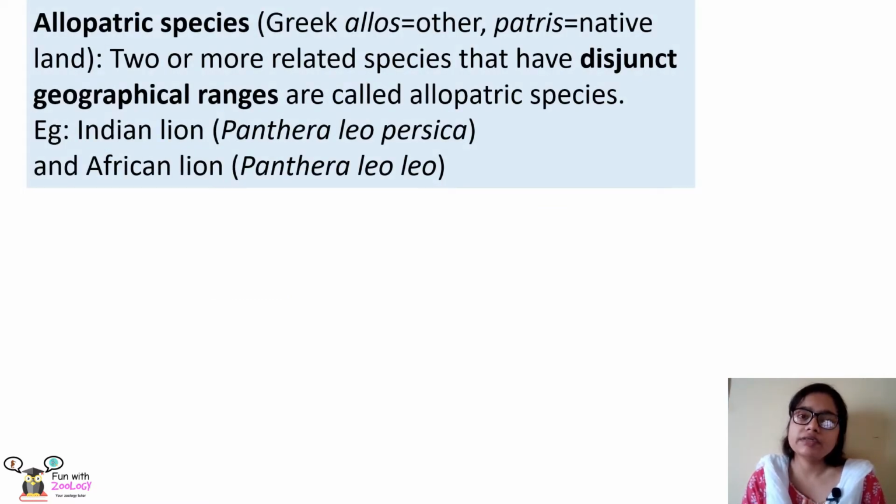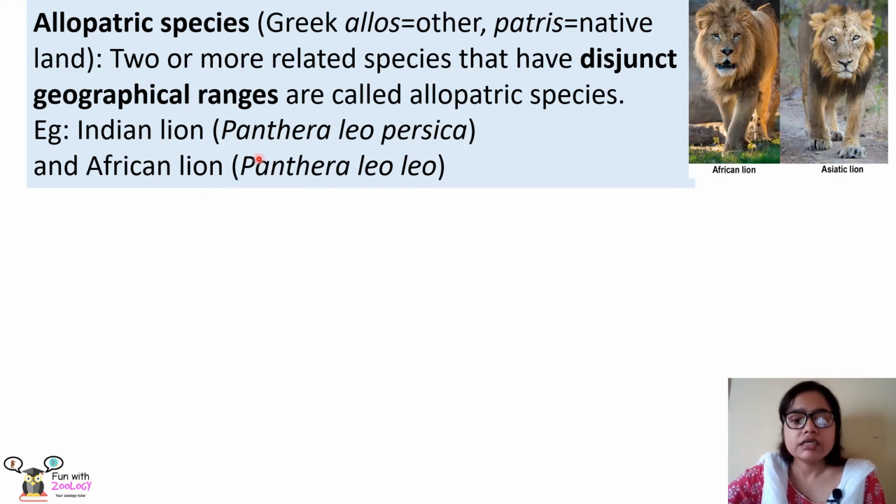First, we shall know about allopatric species. The word allopatric comes from two Greek words, allos, which means other, and patris, which means native land. So these allopatric species are two or more related species that have disjunct geographical ranges. That means if two or more related species are staying in two different geographical areas, then they can be considered as allopatric species. A very good example is Indian lion and African lion. The Indian lion is called Panthera leo persica and African lion is called Panthera leo leo. So these are the photos of African lion and Asiatic lion, and they are a very good example of allopatric species.